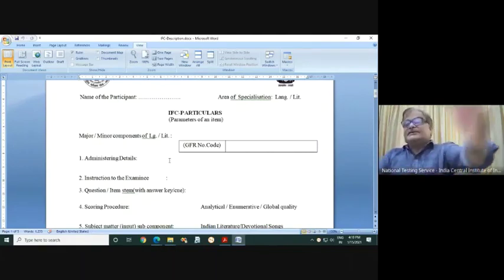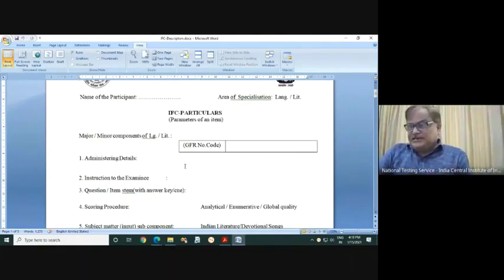Suppose it is a dictation question. If you want to give dictation to a group of students where the teacher has to speak and students have to listen and write, then you may suggest that a public address system is needed. So parameter number one is related to whether some special arrangement is needed; this is related with the administrator of the test.